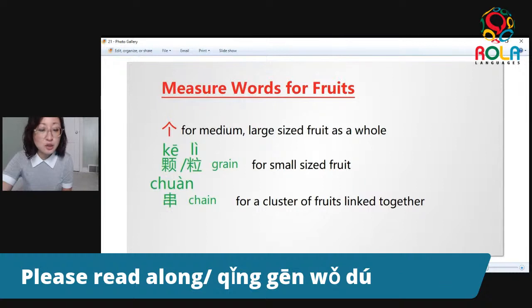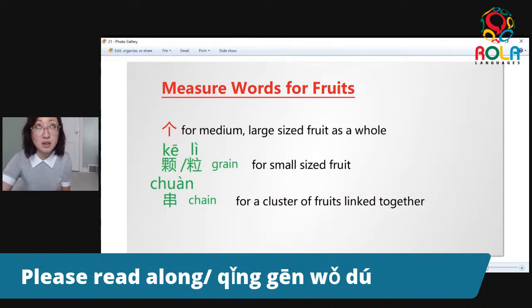Next up. First, let's look at these two new words. The first one, read after me, 颗. And then we have 粒. 颗 and 粒. When used as measure words, they both carry the meaning of grain. So if they carry the meaning of grain, it's easy to understand why they're used to describe small size fruit. So if 苹果, apple, is what we consider a medium sized fruit here, the small size fruit we're talking about is your grape, your blueberries.